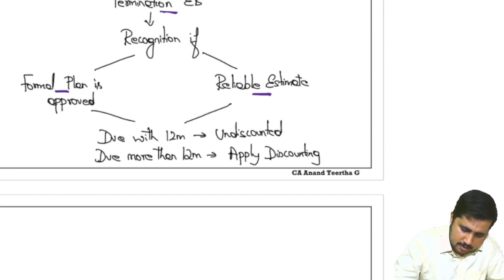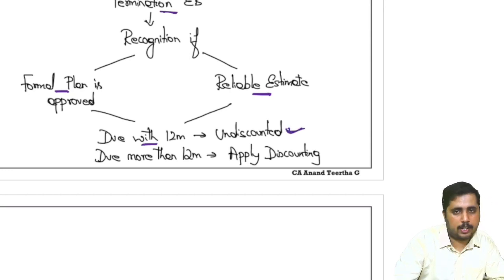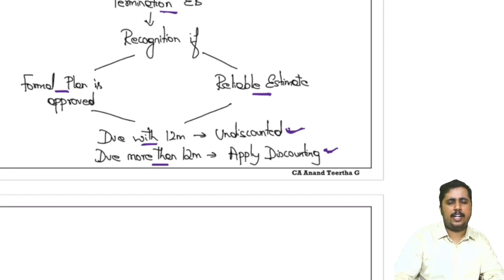Okay. Next, if the termination benefit is due within 12 months, then don't discount it. If it is more than 12 months, then apply discounting. Generally, termination benefit will be within 12 months only, because of which discounting will not be applicable. But in certain exceptional circumstances, it can go beyond 12 months. At that time, apply discounting. So this is all about how you consider AS 15.